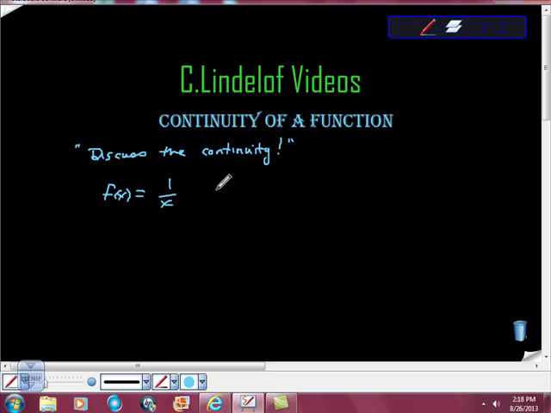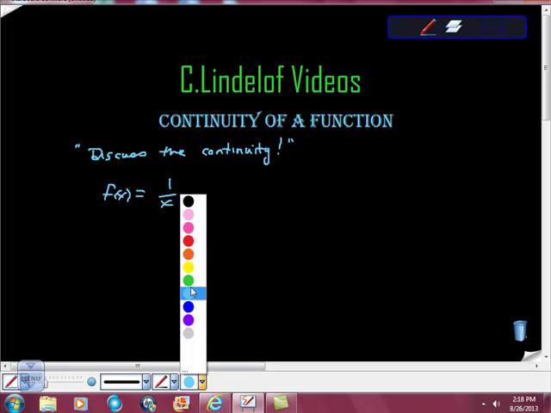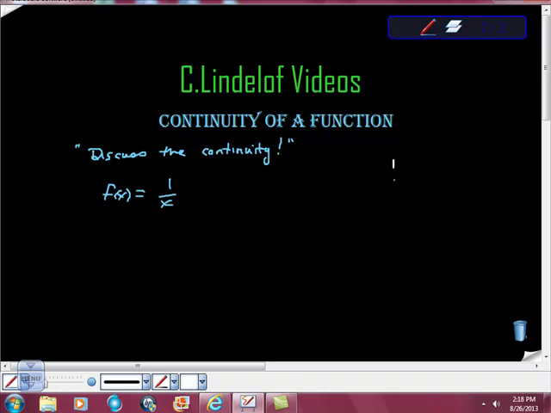Well, this function is not continuous, and one way to see it is to draw a little sketch of what this function looks like. It looks a little bit like this, doesn't it? It kind of does this, and it kind of does this. As x approaches 0, we have a domain issue. We have what's called a vertical asymptote here at x equal to 0.